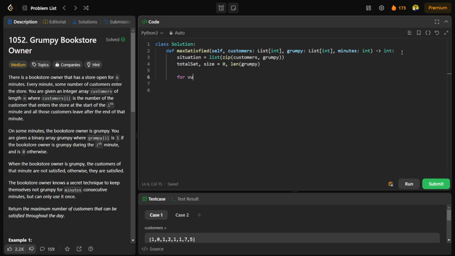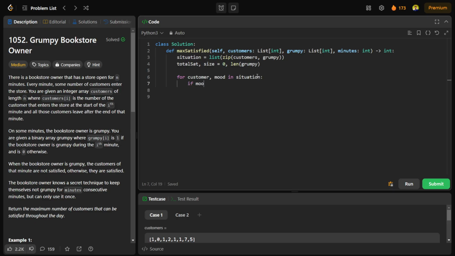So I'll say, okay, for customer and mood in the situation array. I'm just iterating both arrays instead of using indexes, just iterating over the situation array.